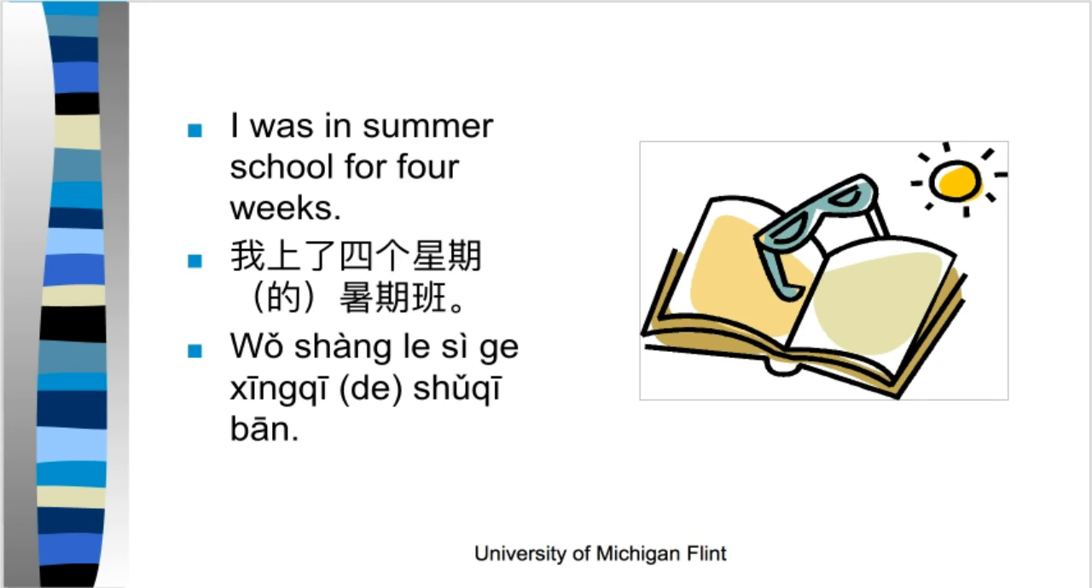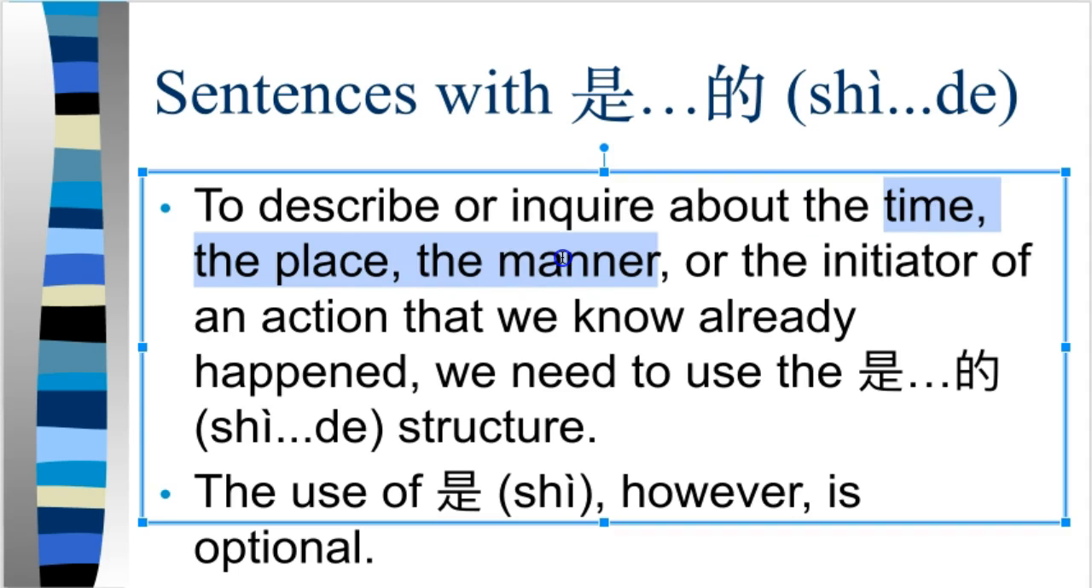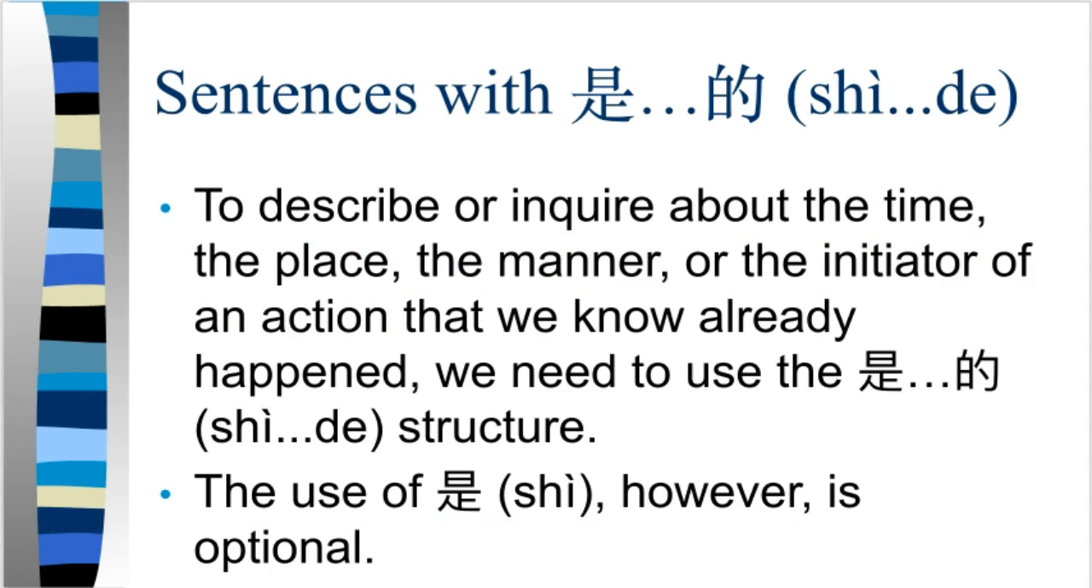Now, the next structure that we're going to talk about is 是的. This is a little bit of a tricky structure, so listen carefully. When do we use the 是的 structure? We have to use it when we're talking about something that already happened, something that happened in the past. We want to ask for details about the time, the place, the manner, or the initiator of action that we already know happened. All right.